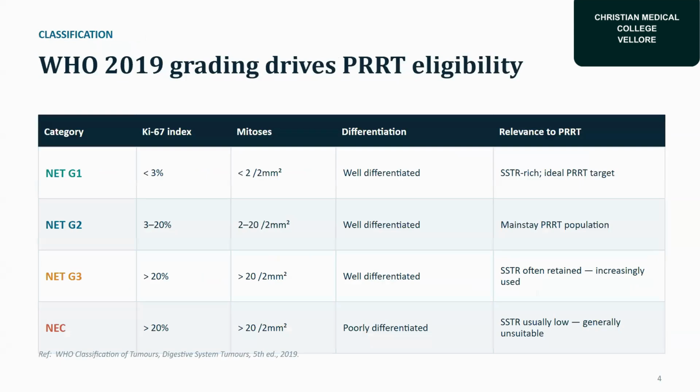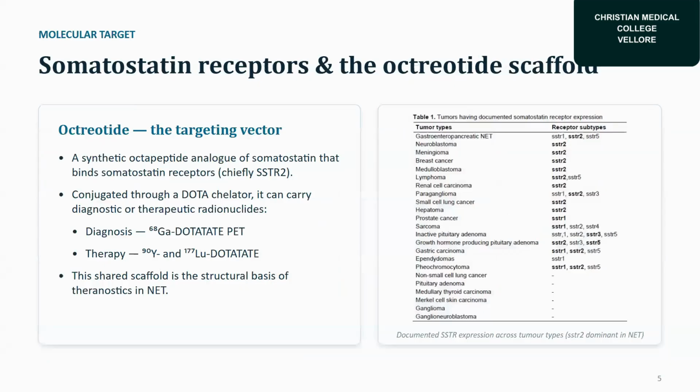So, WHO 2019 grading, as we all know: NET grade 1, Ki-67 index less than 3%. Grade 2 is 3 to 20%. Grade 3 is more than 20%. And neuroendocrine carcinoma is more than 20%.